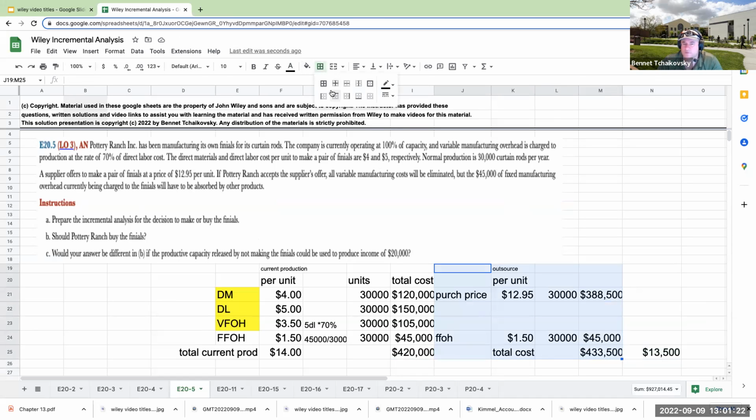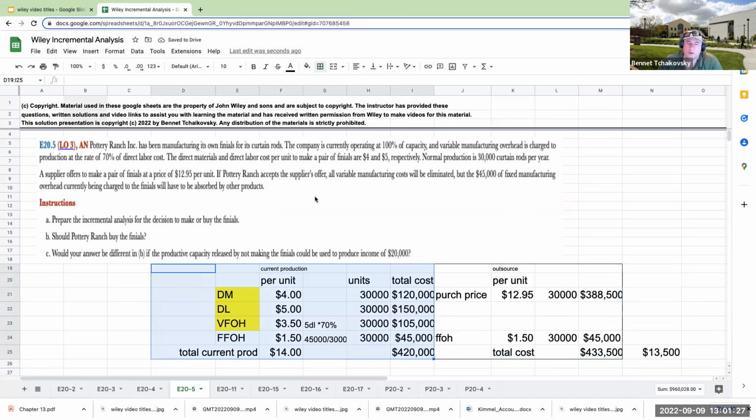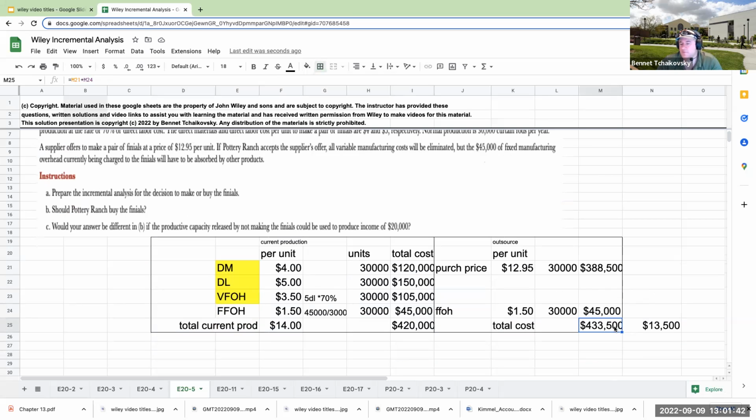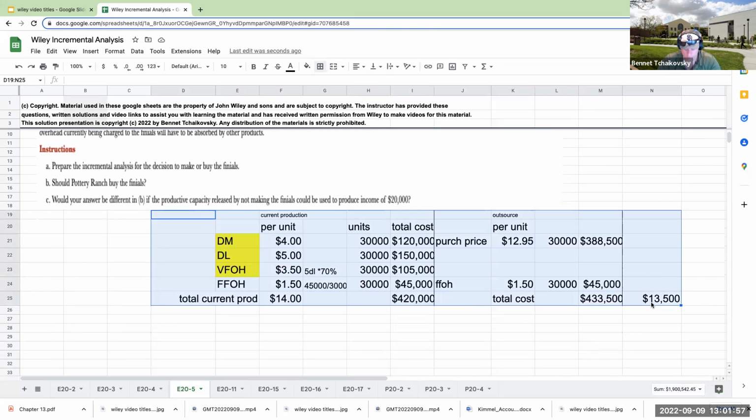So when we look at this from a big picture perspective in terms of this first scenario, should I go through and buy the finials? I don't know. The answer would be no, right? Because my actual current cost now is $420, and the outsource cost is going to be $433,500. Now, would my answer be different if the productive capacity released by not making the finials could be used to produce income of $20,000? That now gets us to a different result.